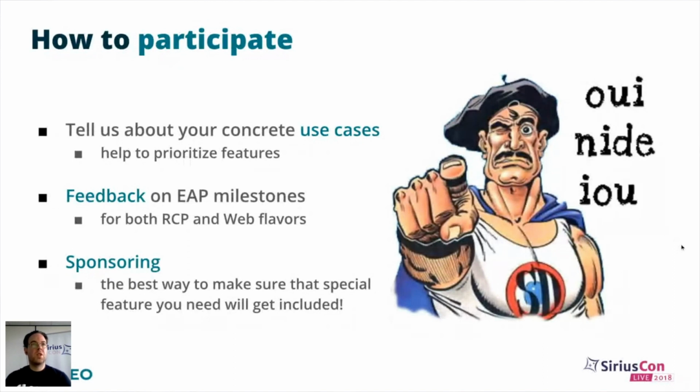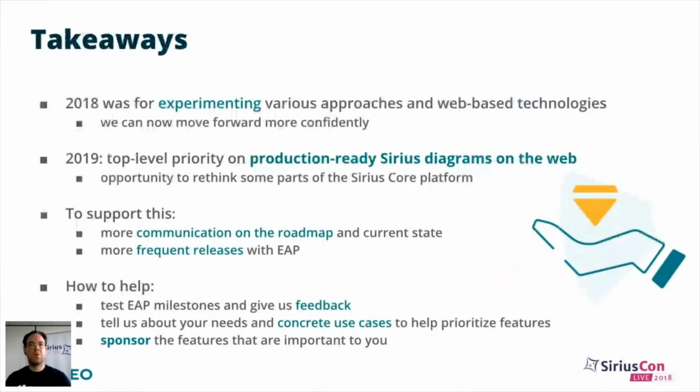So I'm almost finished. Here are a few takeaways. 2018 was for experimenting with web-based technologies. In 2019, we'll develop production-ready Sirius diagrams on the web, and to support this, there will be a few changes in our processes. And again, we need you to make this work. So please give us feedback about your concrete use case and help us by sponsoring the features that are important to you. I'm finished. Thanks.